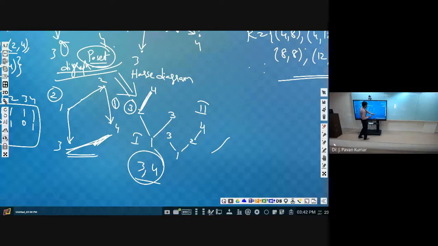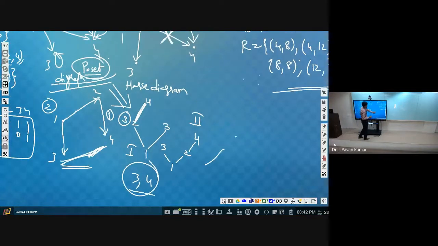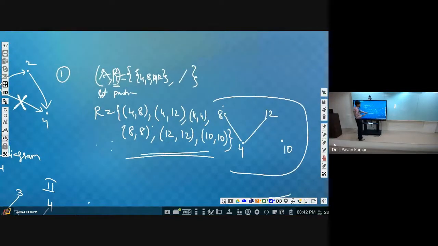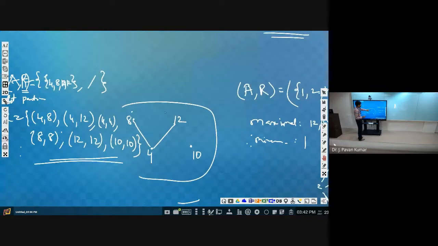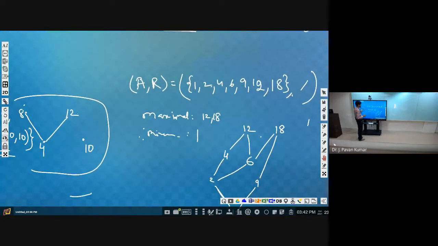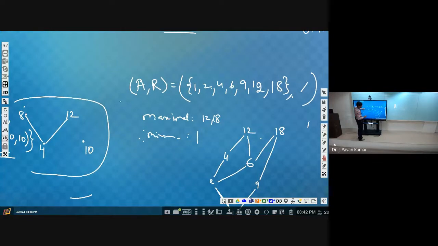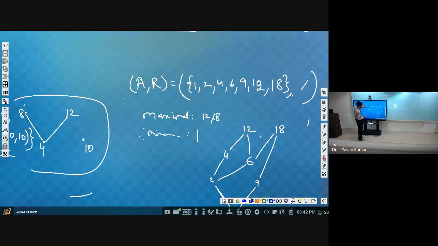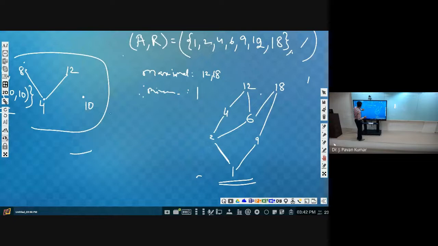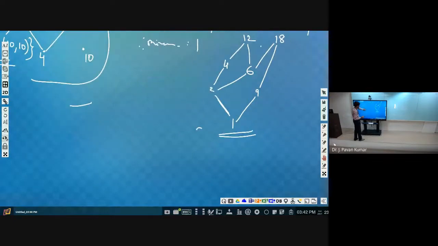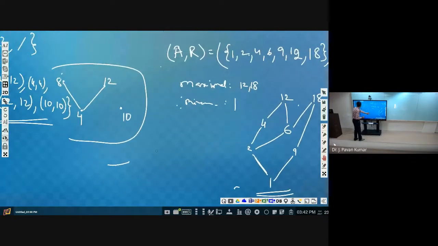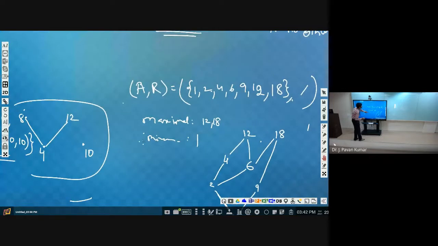Now we have seen what is meant by Hasse diagram and how we can draw a Hasse diagram from the set. And afterwards, we have seen the definition of maximal element and the definition of minimal element, and we have seen several examples.